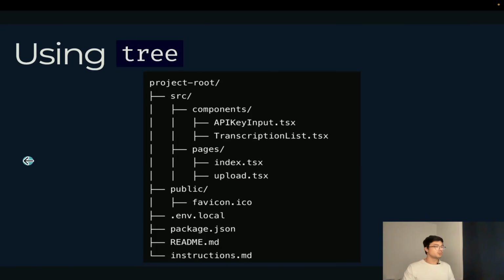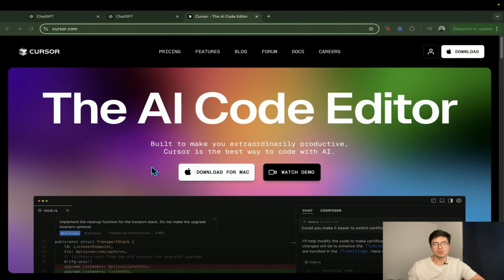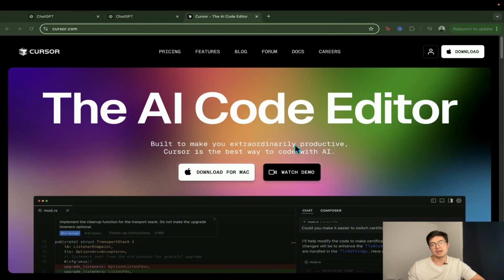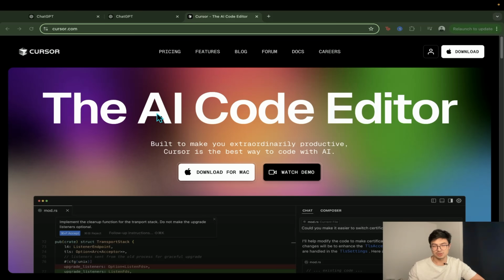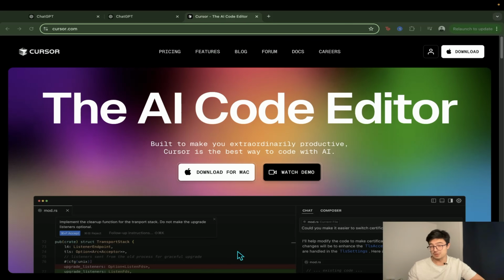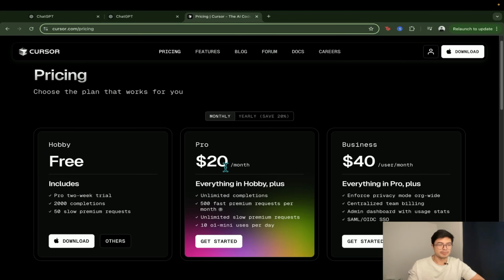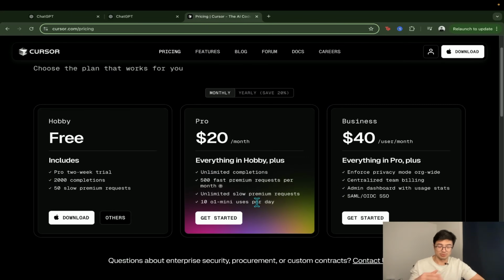Cool. So now we are going to go into Cursor and we're going to set everything up. So you're going to go to the Cursor website first of all. You're going to create an account and then download it for Mac. I'm not sure if they have it for Windows, but you can go and check. But yeah, I think you can try the free version. The free version is pretty generous, I would say. And then if you want to get a bit more involved, then that's when you would have to pay. So the pricing is, yeah, it's not that bad to be honest. $20 a month. For what it does, I think you're getting a big return.